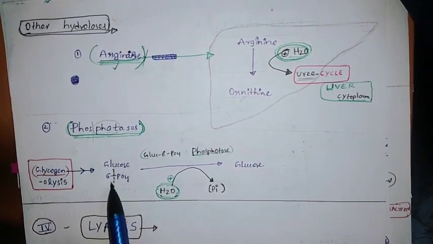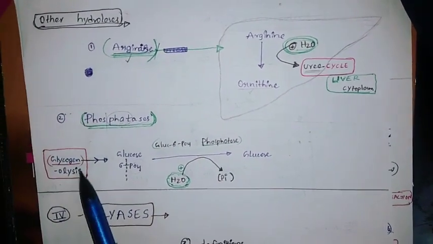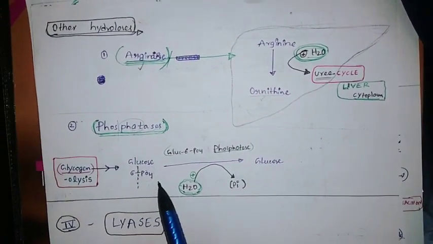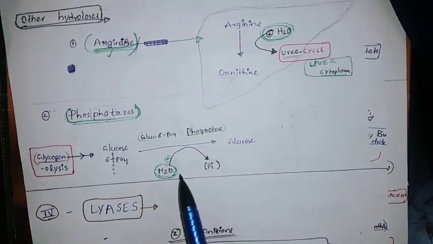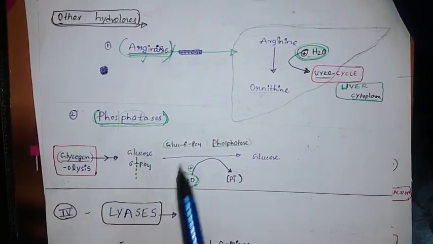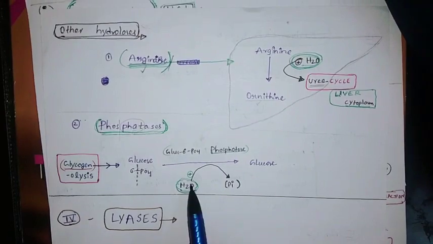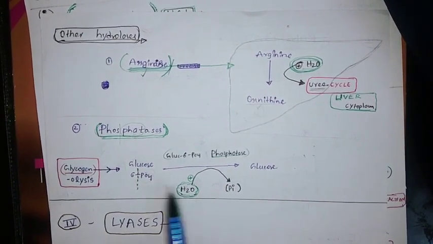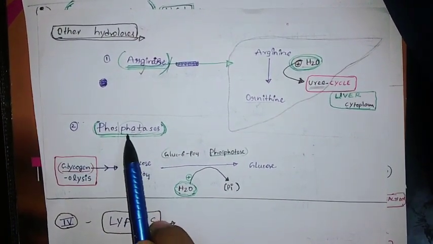Here in glycolysis, where is this reaction again? In glycolysis, the same reaction. You can see here addition of water. So in green color you can see what is meant by hydrolase: addition of water and breaking of bond. By these two conditions we can tell this as phosphatase.